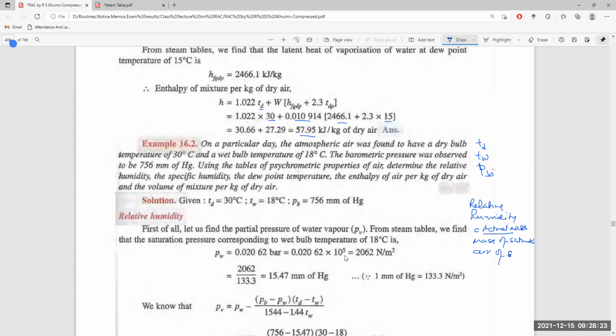Of same volume. So you have to find both of them: the actual mass which is present, and the mass of saturated vapor at the same temperature. Because the wet bulb temperature is here, the mixture of air under this, when it is at wet bulb temperature, will be fully saturated. So at the wet bulb temperature, the saturation pressure is available from the steam table.